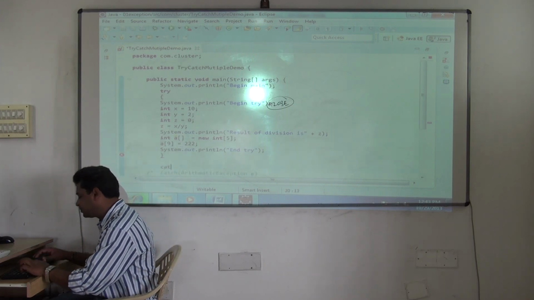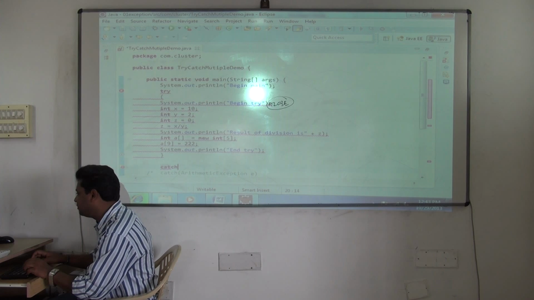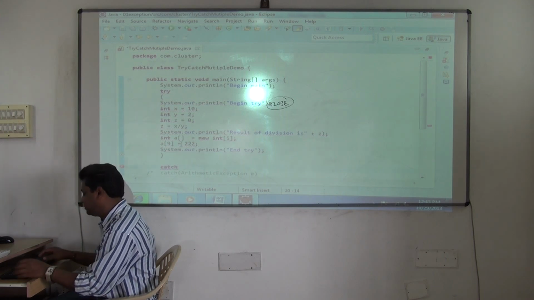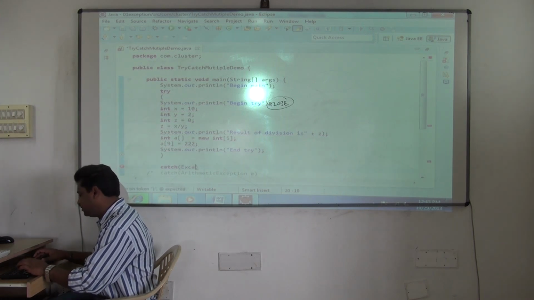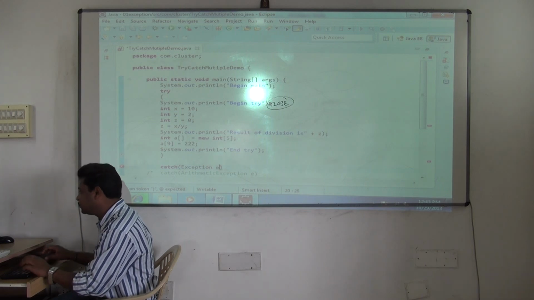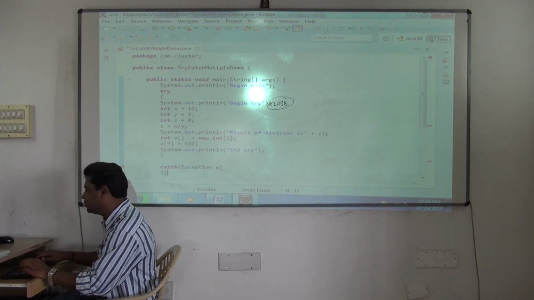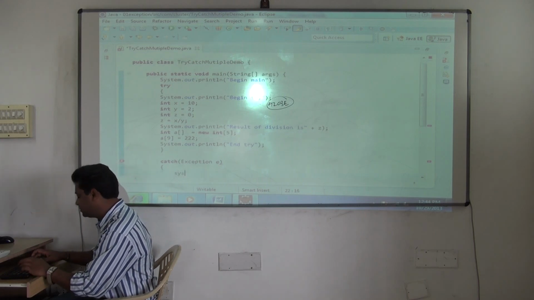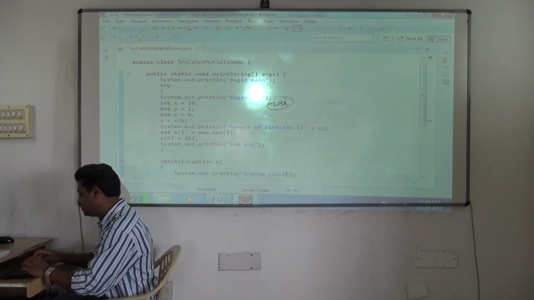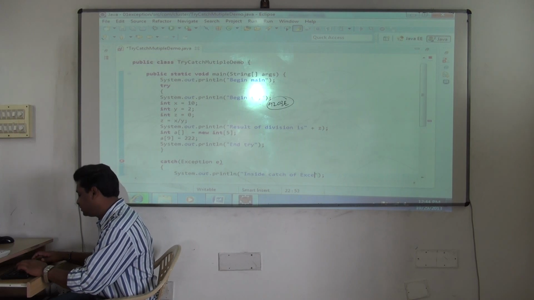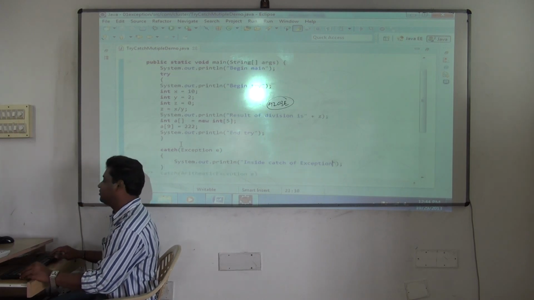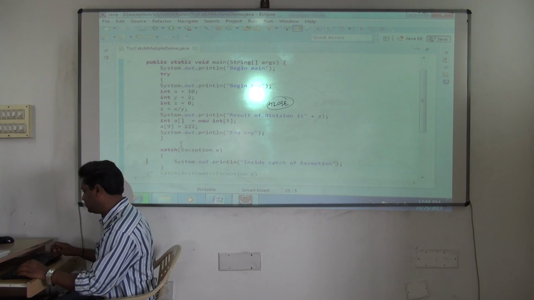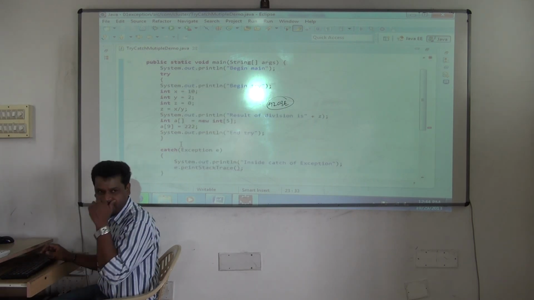I'll write catch of... which one, you know? Exception. Why? Because it is a superclass of all exceptions. Yes or no? It is a superclass of all exceptions. And again, if you want, you can print the message. What? E dot print stack trace. You can print it. Fixing also you can fix.